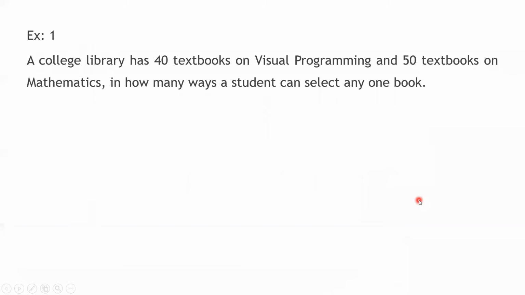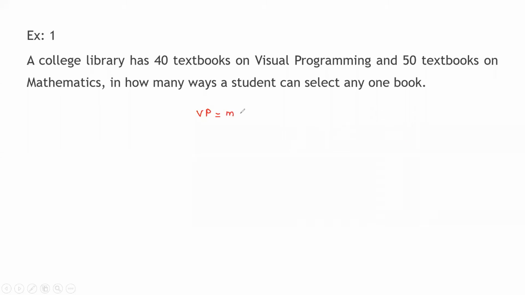So here there is an example. A college library has 40 textbooks on visual programming and 50 textbooks on mathematics. In how many ways can a student select any one book? He has to choose only one book. Now, try to understand. Any one I have to choose. So, visual programming, how many books are there? 40 books are there.